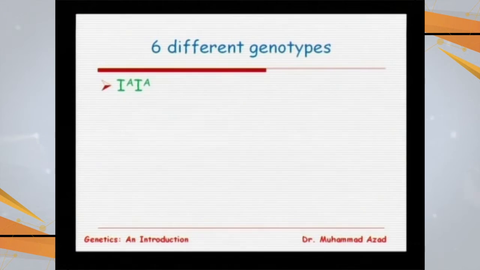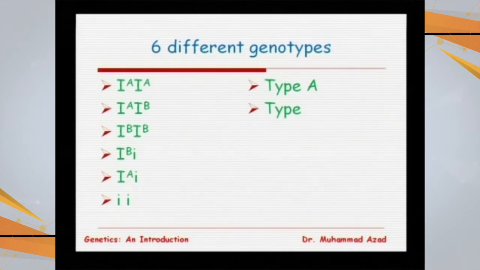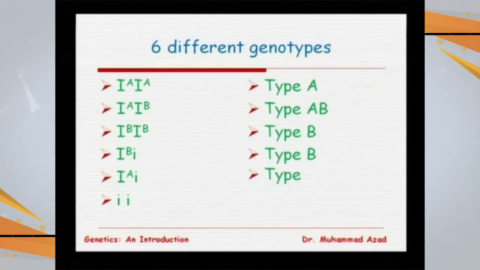Six different genotypes are possible with these three alleles. A person may have IAIA, that is the homozygous dominant form, or IAIB in the case of the AB blood group, or IBIB, that is the homozygous dominant form. Then A and B can be there in heterozygous form: IBi, where i is the inactive allele, or similarly IAi in the heterozygous form. Or this is the individual who has both recessive alleles, ii, and that individual has blood group O.